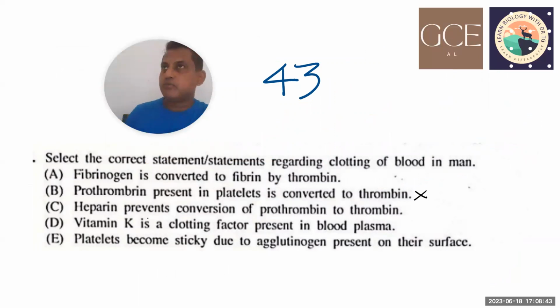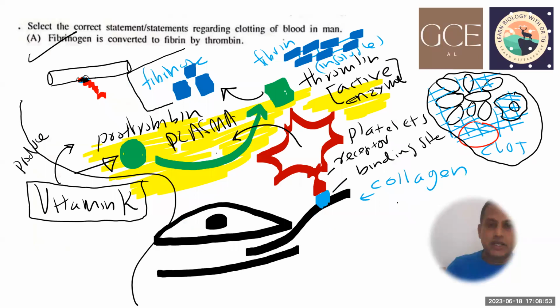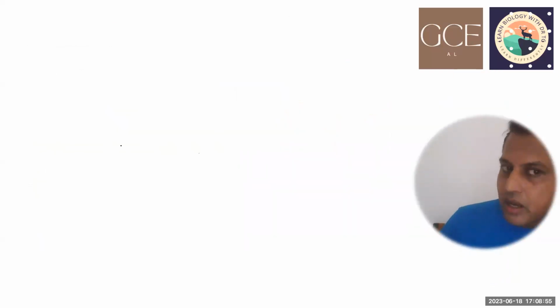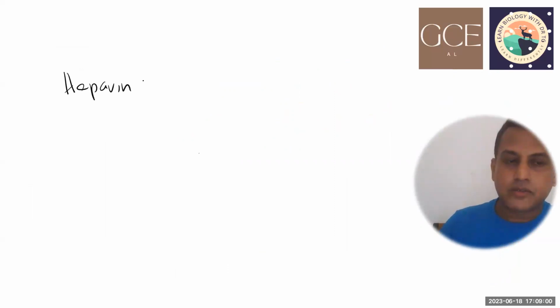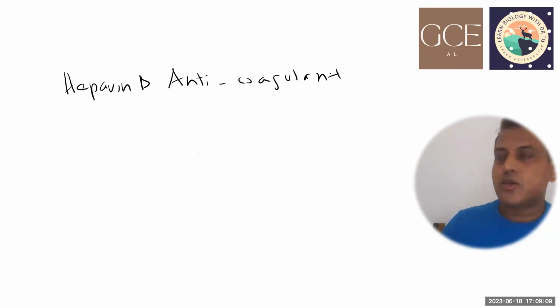Okay, next, a completely different statement. Heparin prevents conversion of prothrombin to thrombin. Right. Let's see what this sentence means. Now, what is heparin? Heparin is used as an anticoagulant. What is an anticoagulant? It prevents or prolongs blood clotting.